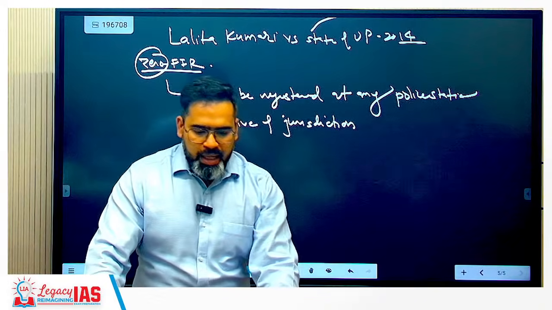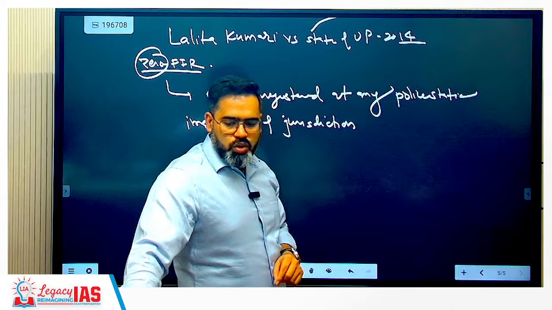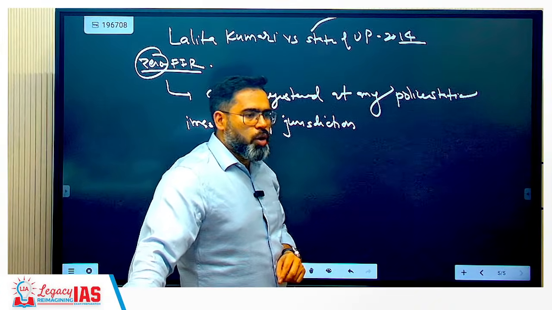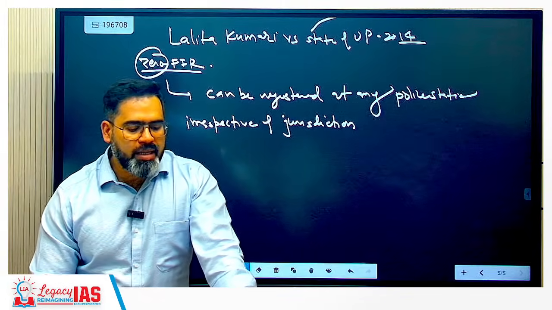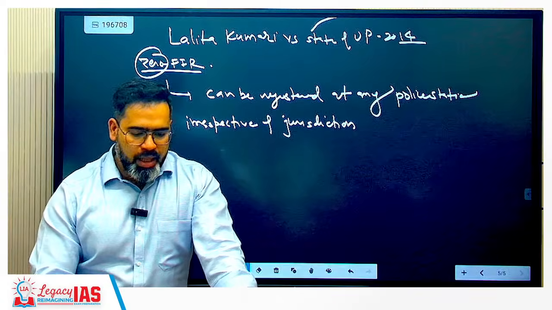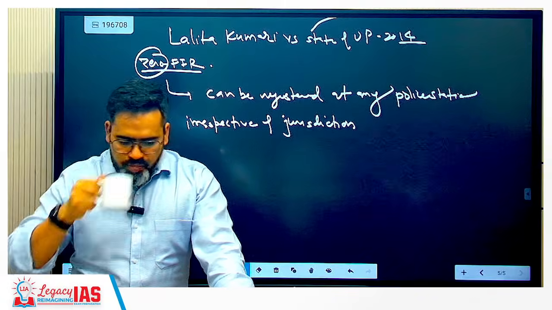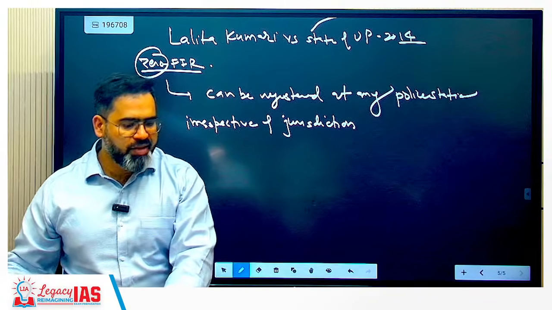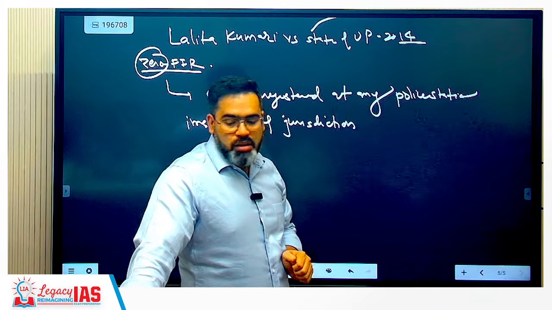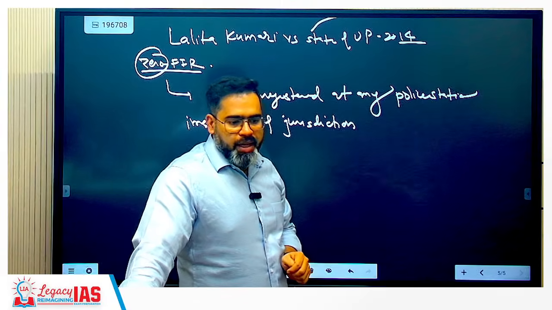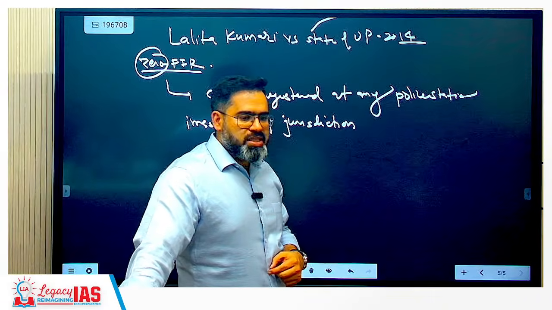Later it will be transferred to the police station that has proper jurisdiction, which then registers a regular FIR and investigates.